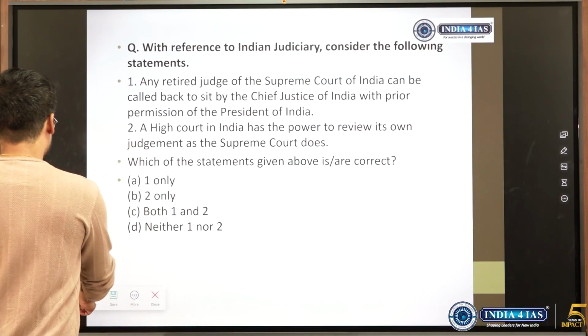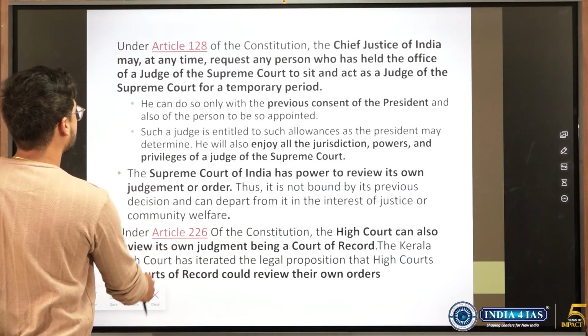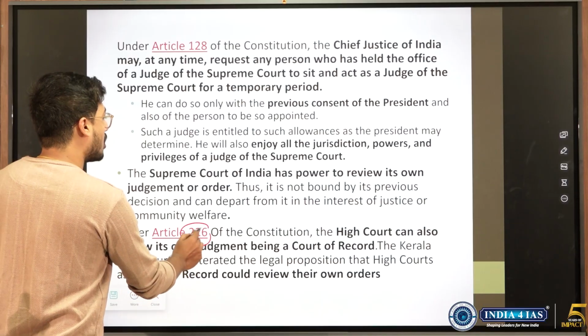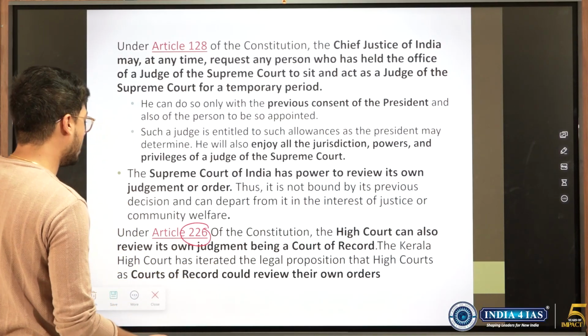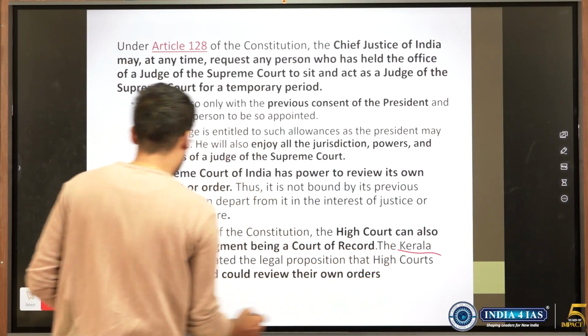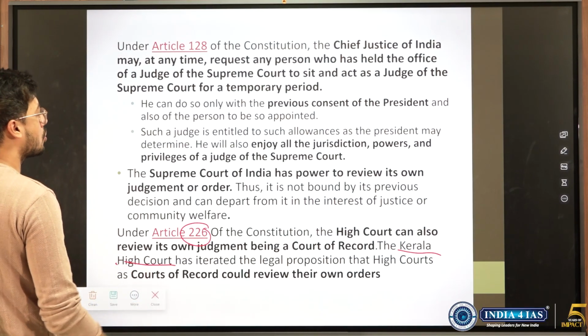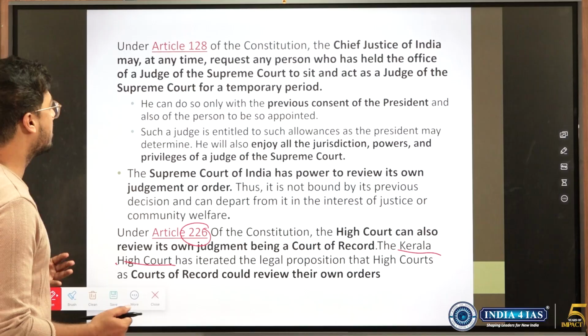With reference to Indian judiciary, okay, this is what we discussed. See the same thing. Now under Article 226 of the Constitution, High Court has the power to review its own judgment, and also the Kerala High Court had said the same, that it's a court of record and it could review its own orders. But UPSC did not consider this thing.